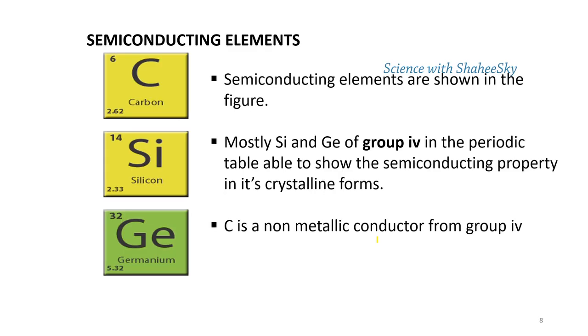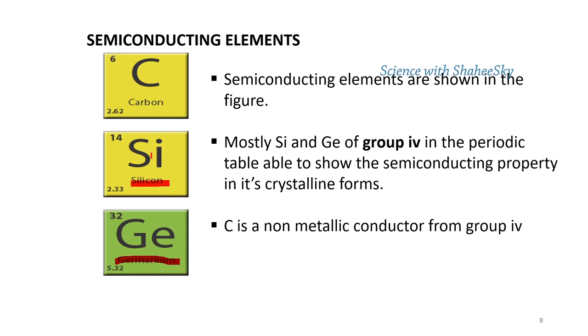If we are talking about semiconducting elements, we really want to consider the group 4 elements. Group 4 elements are very prominent for conducting purposes. Silicon and germanium are the highlighted elements under semiconducting materials.